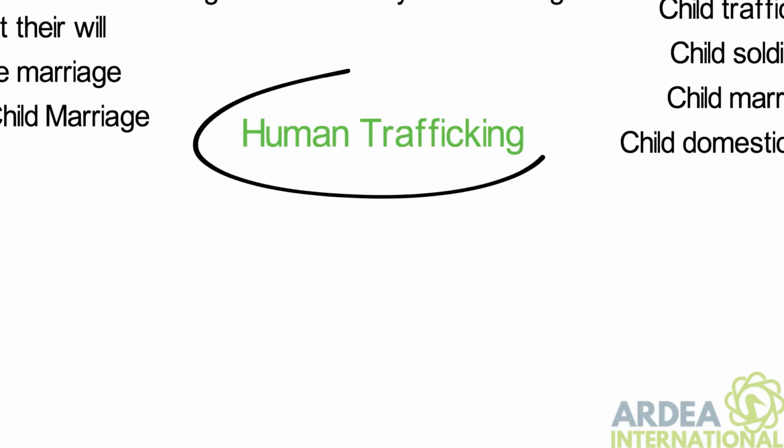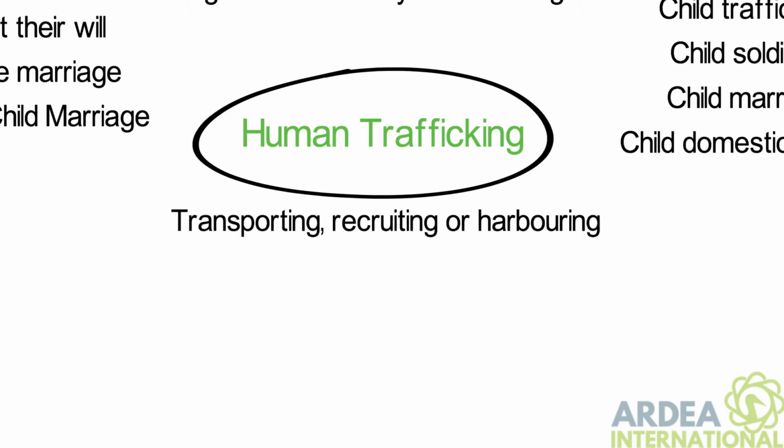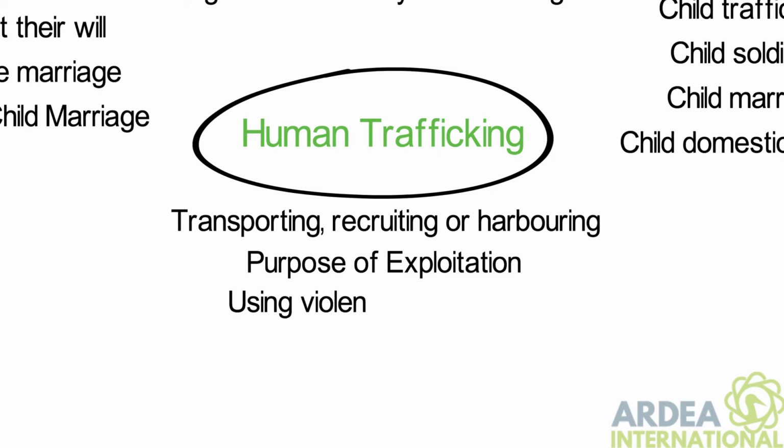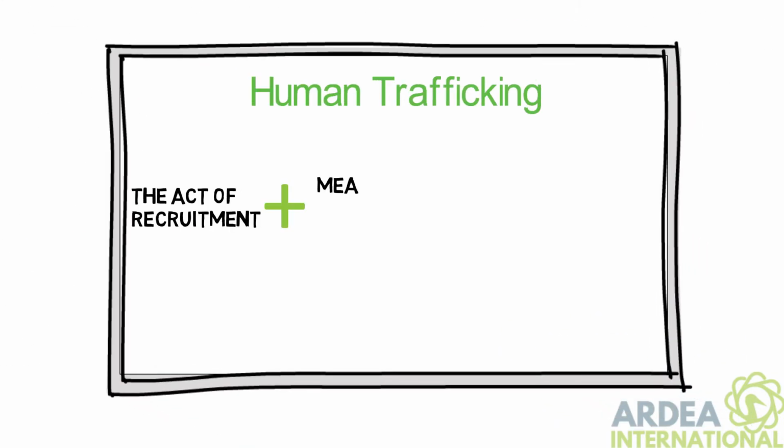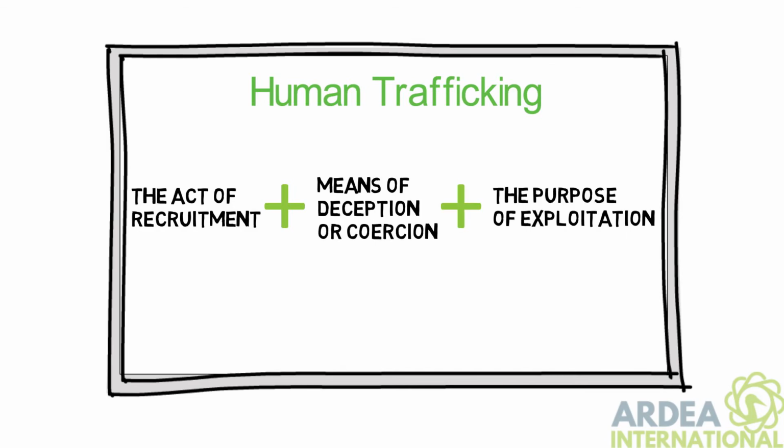Human trafficking, including sex trafficking, involves transporting, recruiting, or harbouring people for the purpose of exploitation, using violence or coercion. Human trafficking involves three key elements: the act of recruitment, means of deception or coercion, and the purpose of exploitation.